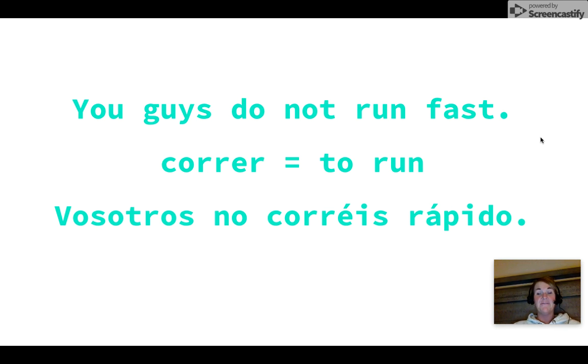You guys do not run fast. So we're going to use the infinitive to run, but we're going to conjugate that into the vosotros form because you guys is also matching up with vosotros. So vosotros no corréis rápido. We use corréis because we are using the vosotros. So we're going to chop off that ER ending and add on the éis part to cor, which would be the stem.